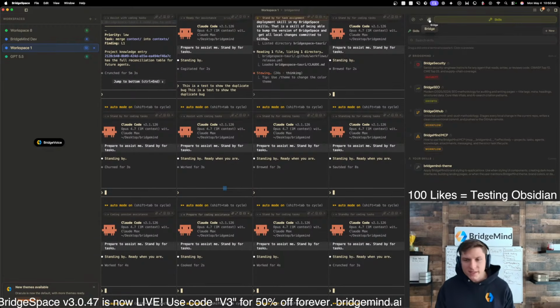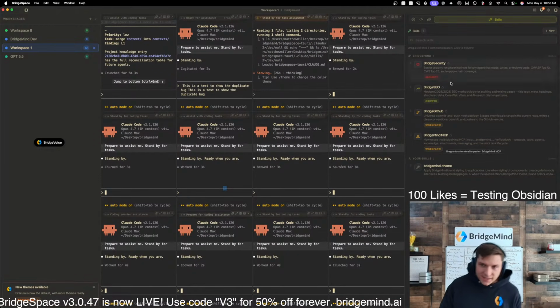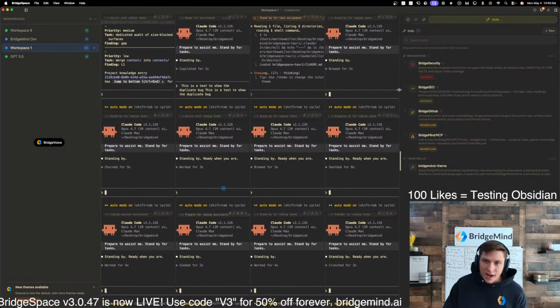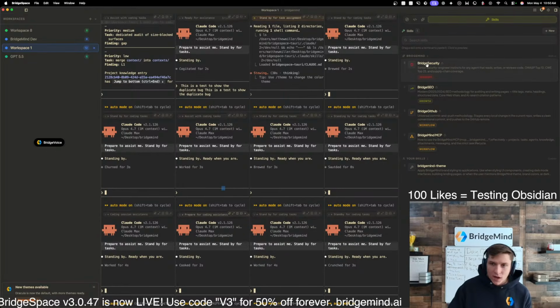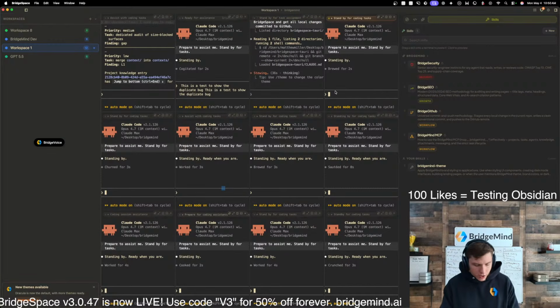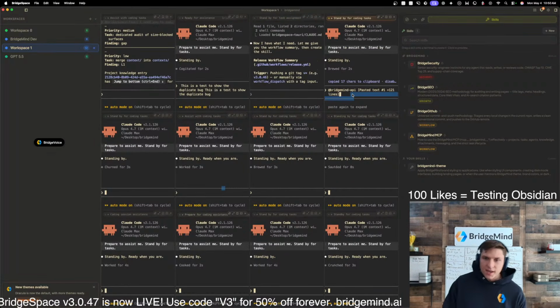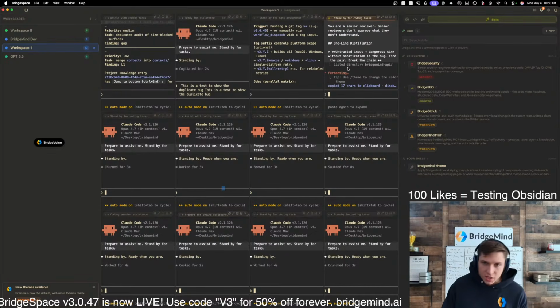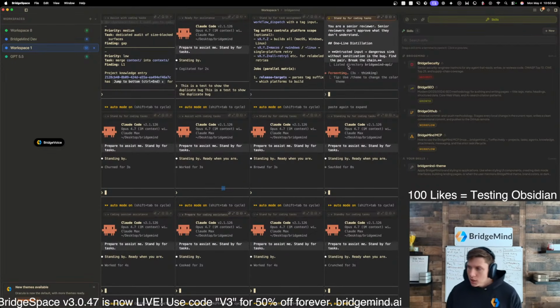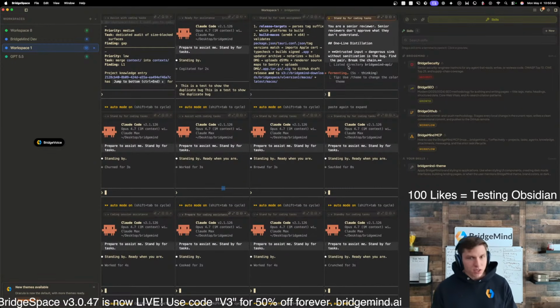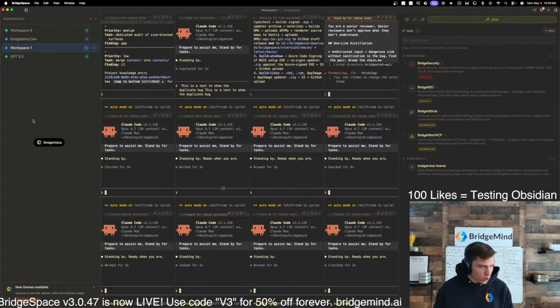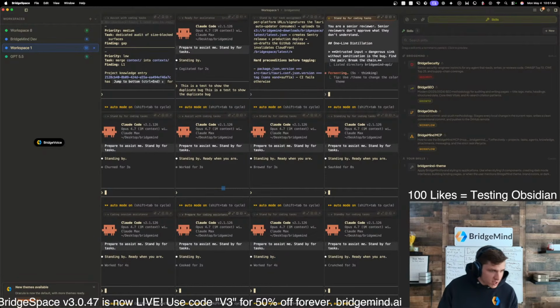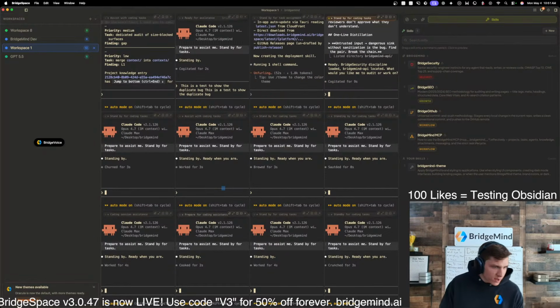So what I did is I was building, and I created this skills sidebar, and I've been using this quite a lot. For example, this is a skill that comes with BridgeSpace. Do you see this bridge security? Literally all I have to do is drop this in, and that's a security skill that's gonna do a complete, thorough analysis of that application.